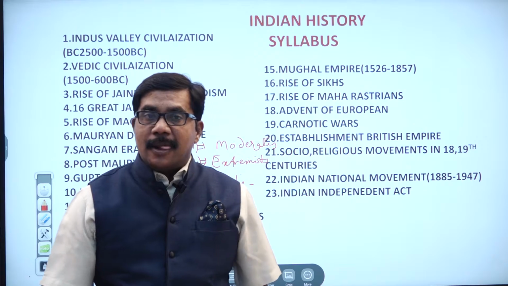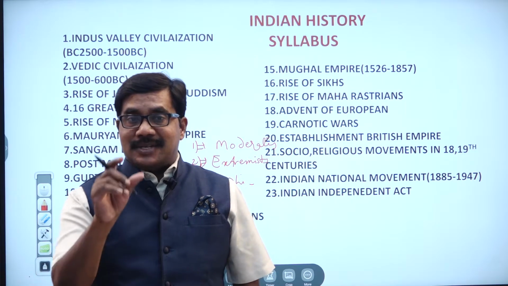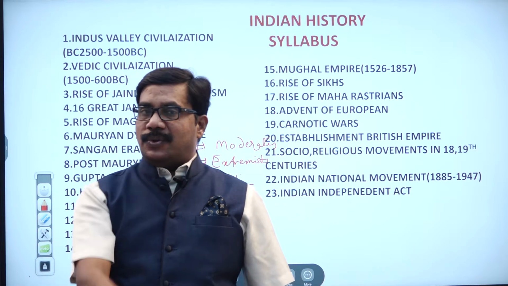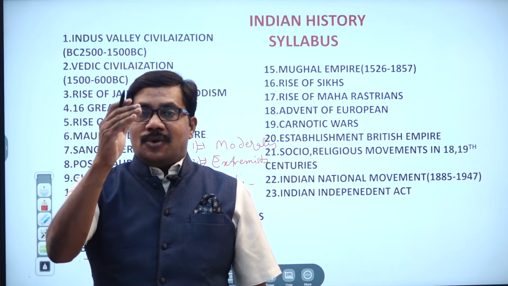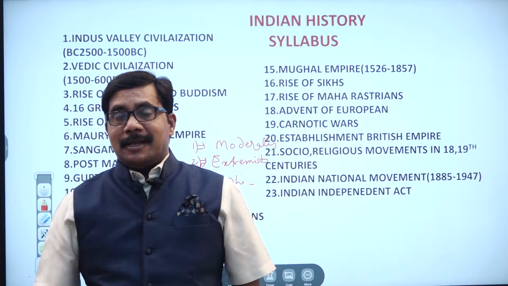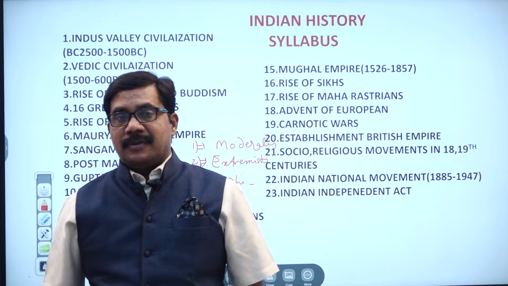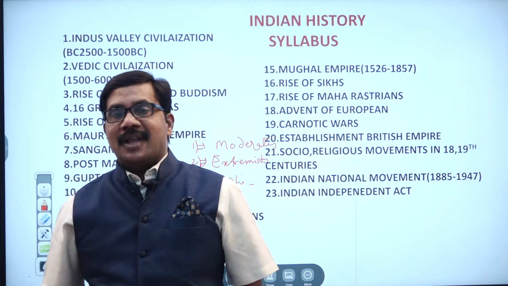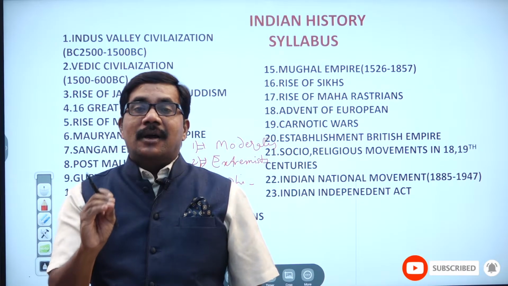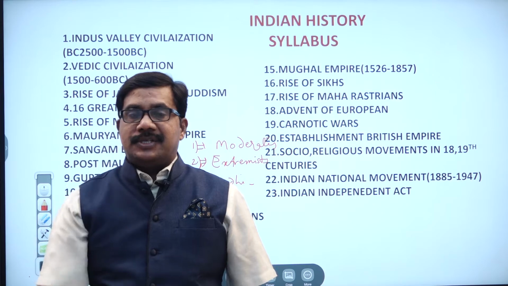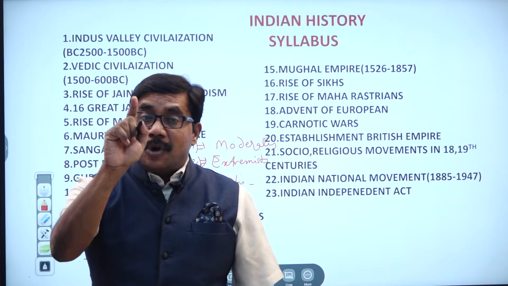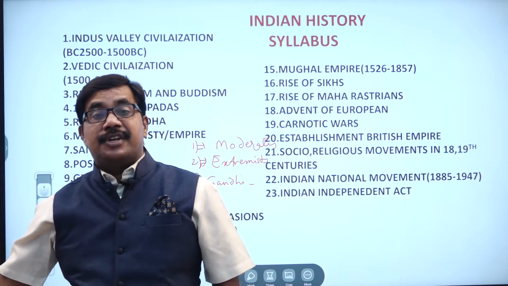So the first one is the moderate stage. Moderates, Mitavadulu. Gopalakrishna Gokhale, Surendranath Banerjee, Dadabhai Nauroji, Firoz Shah Mehta, Anandacharyalu, all these are called moderates in the Indian national movement.